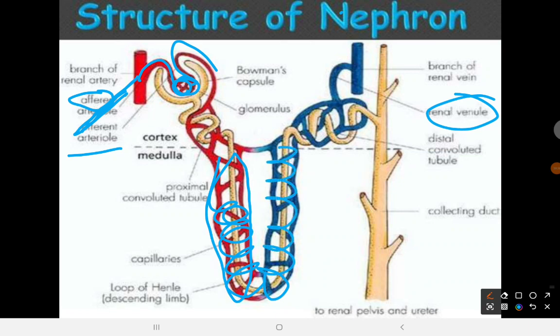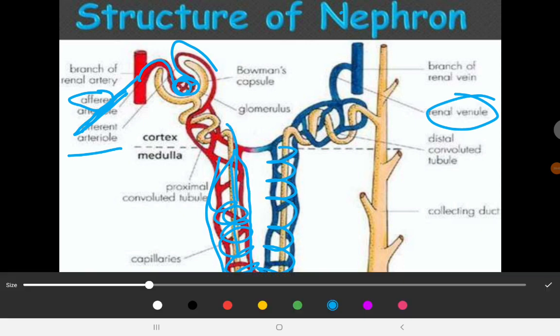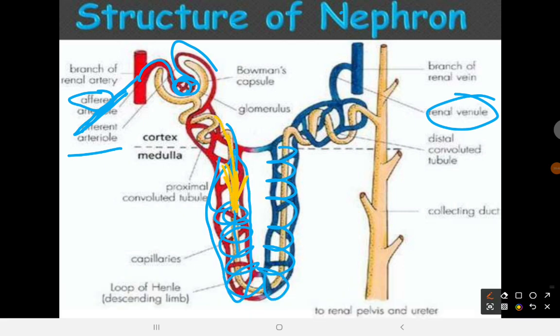And that's because of the process of selective reabsorption that takes place. So these blood vessels, the capillaries, take some substances that are needed by the body from the filtrates that enter into this tube. So that's the loop of Henle that you can see there.